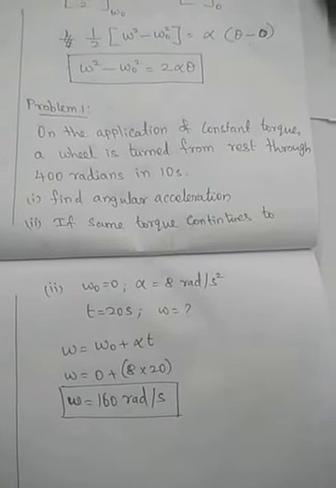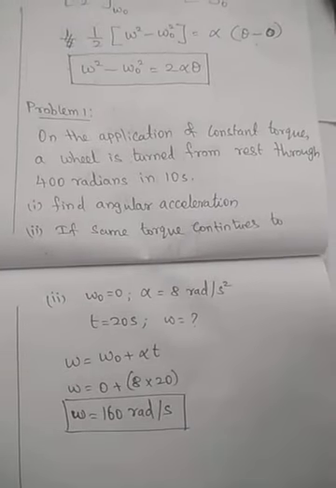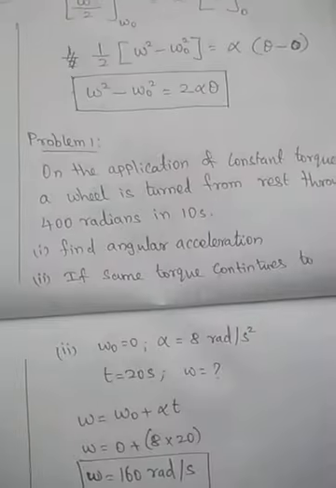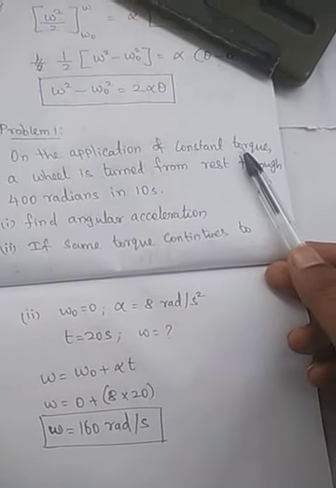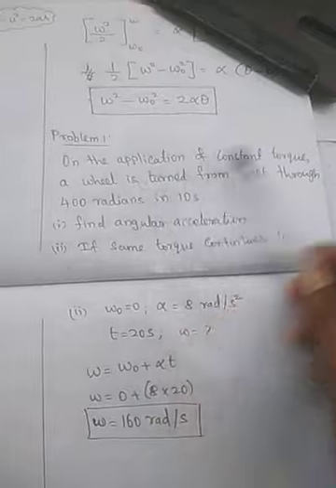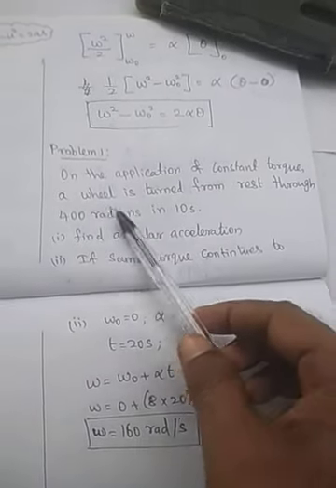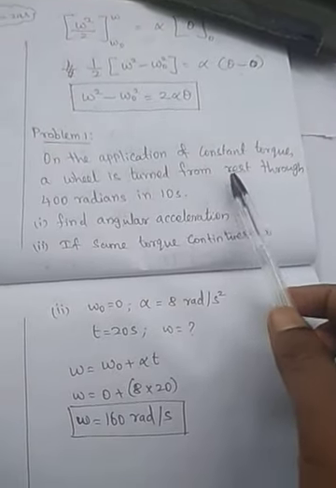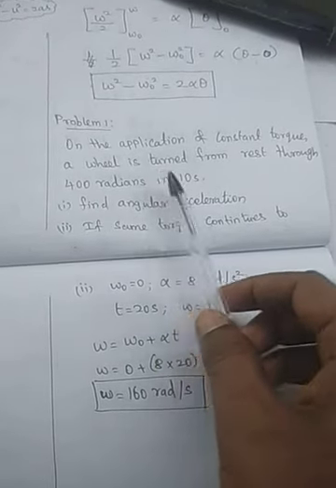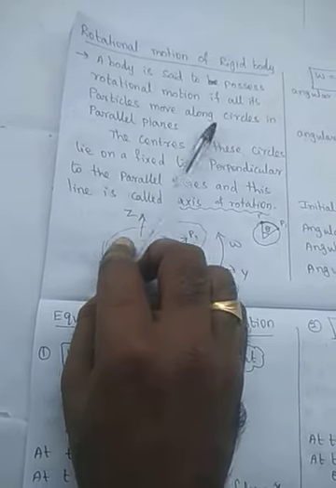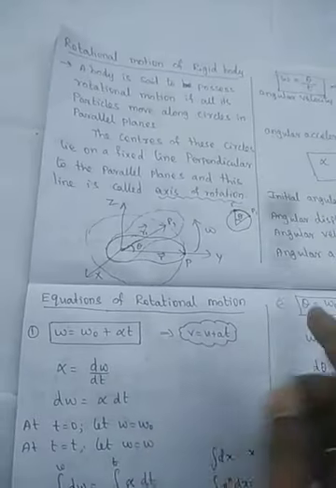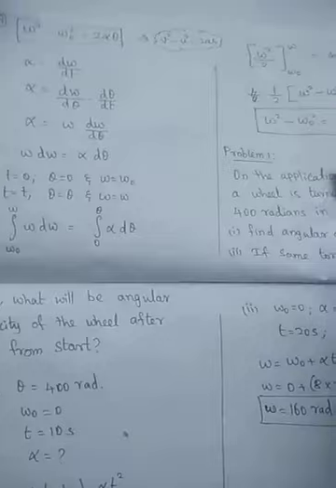So what is torque? Torque is a rotational force, which will be clearly explained in next week's video. If you apply the rotational force, the wheel turns from rest. Initially at rest, it will be rotated through 400 radians in 10 seconds. Initially theta is 0, so theta is equal to 400 radians at the time t equal to 10 seconds.